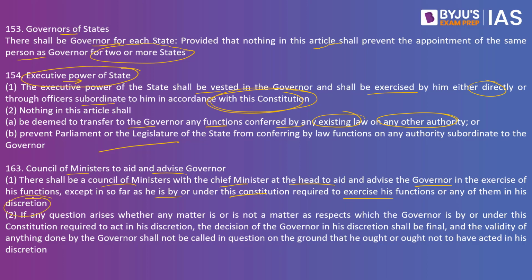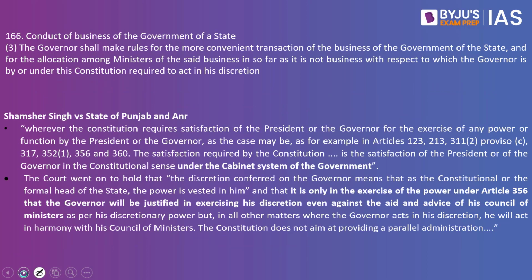So whenever the governor has to conduct business of the house, which is mentioned under Article 166, conduct of business of the government of a state, the governor shall make rules for the more convenient transaction of the business of the government of the state and for the allocation among ministers of the said business, in so far as it is not business with respect to which the governor is by or under this Constitution required to act in his discretion. So all the businesses, all the activities of the governor will have to go hand in hand with the aid and advice of the Council of Ministers.